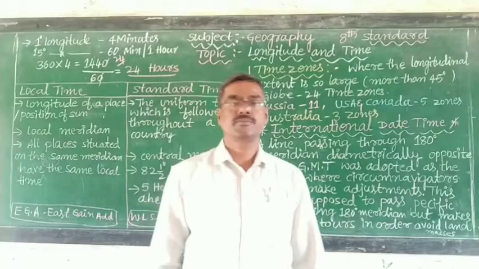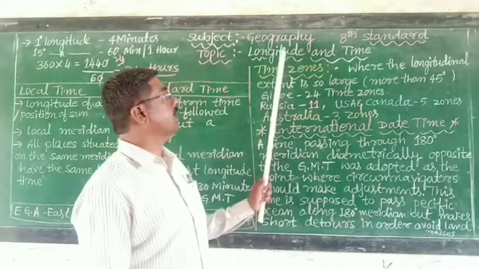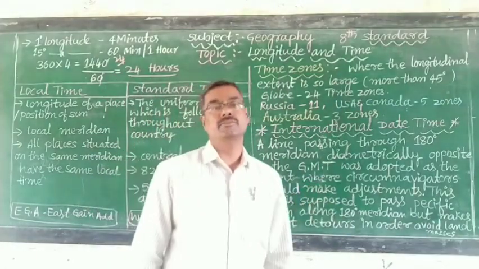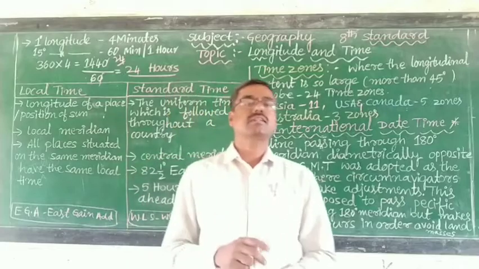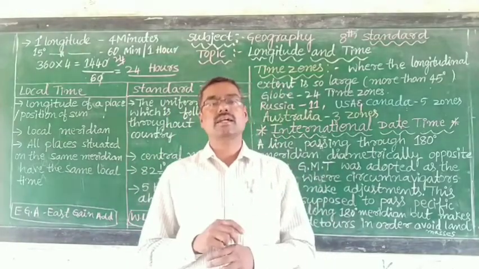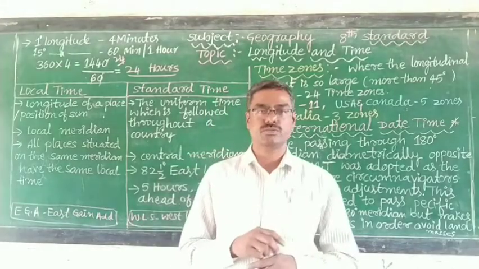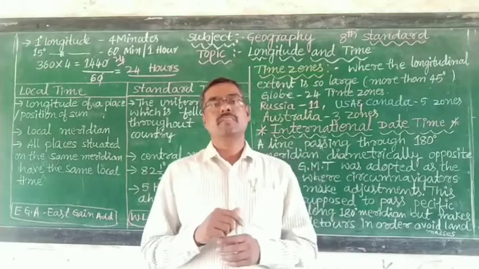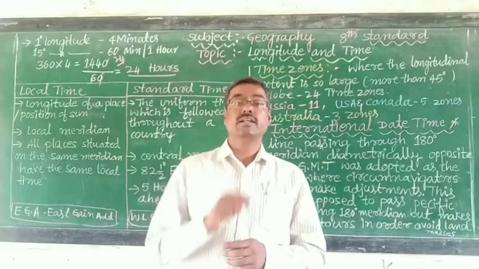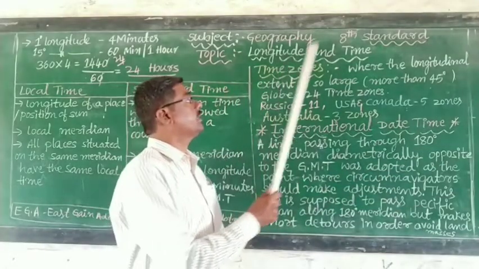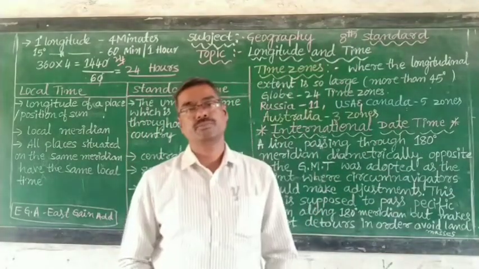Dear students, now let us understand longitude and time. In the last class, we understood what latitudes and longitudes are. There is a definite relation between longitude and time.